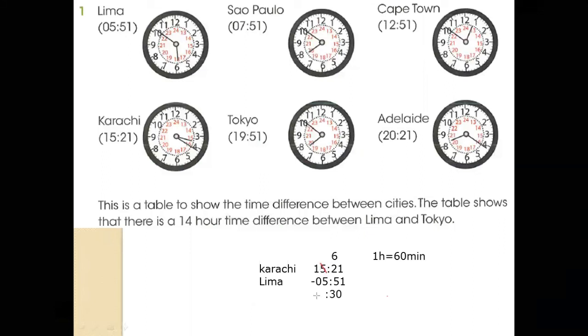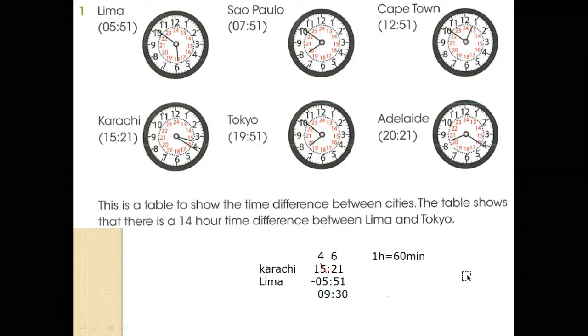What is left here is 4, actually 14. 14 minus 5 is 9, so I write 09.